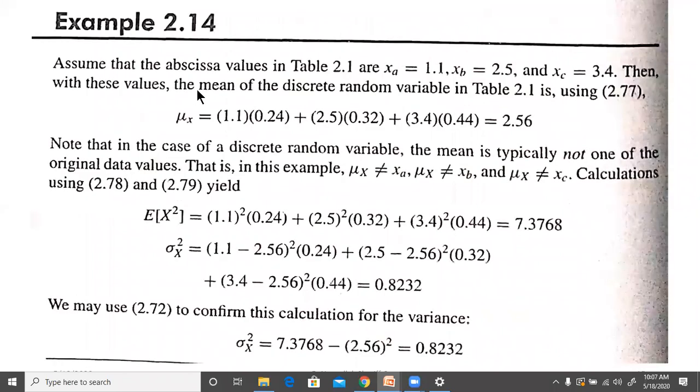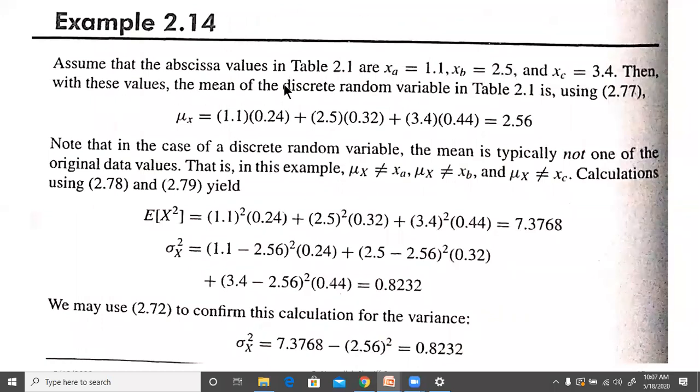Now we can go for the next example for the discrete case. We can assume the values which we considered earlier, x a equal to 1.1, x b equal to 2.5, and x c equal to 3.4, in the example which we considered in the last class.